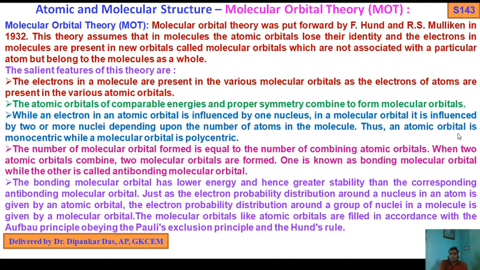Thus, an atomic orbital is monocentric while a molecular orbital is polycentric.